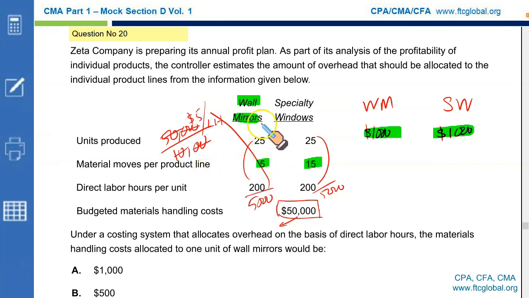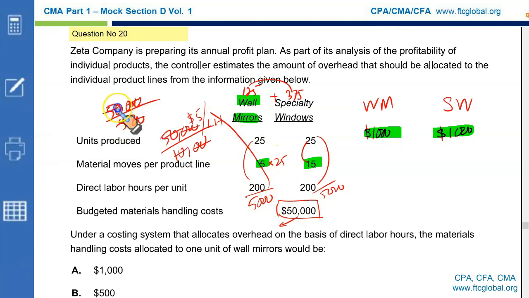How many moves do we need per wall mirror? 5. How many wall mirrors are we planning to produce? 25. So it means the total moves required by wall mirrors are 125. How many moves are needed by specialty windows? 25 times 15. It's going to be 375. If you add these both, you need a total of 500 moves. And these moves will cost a total of $50,000.